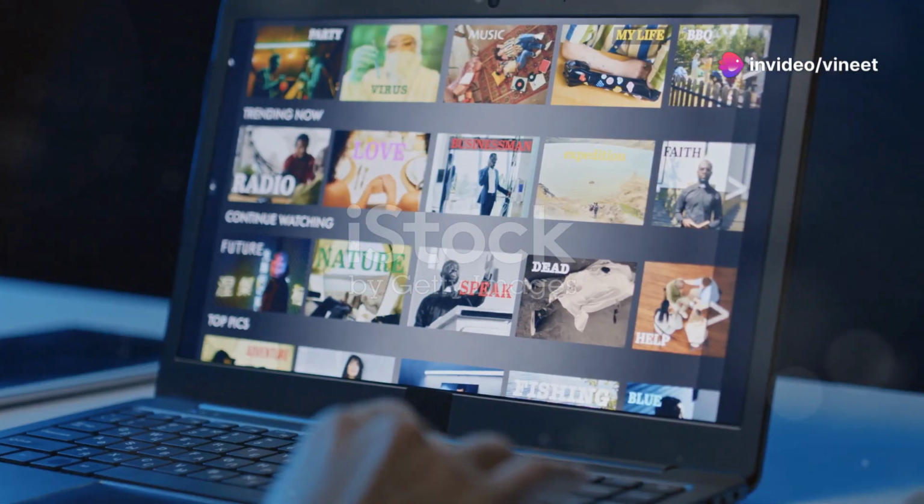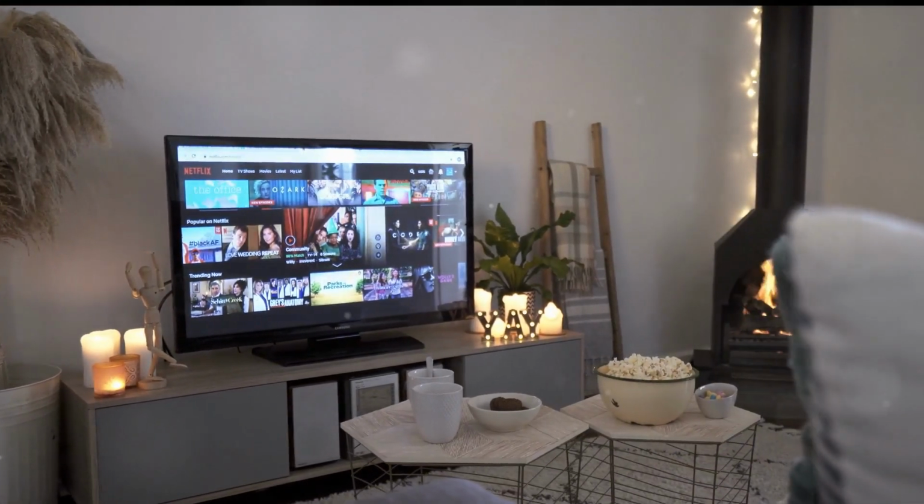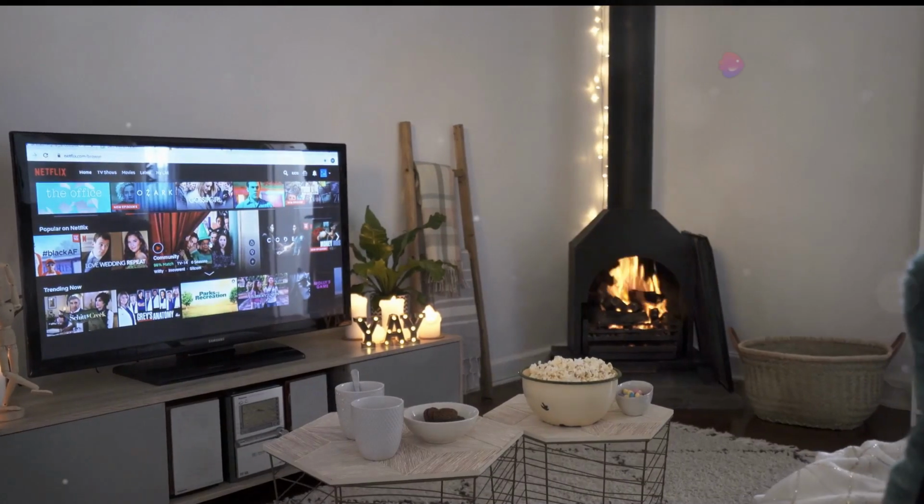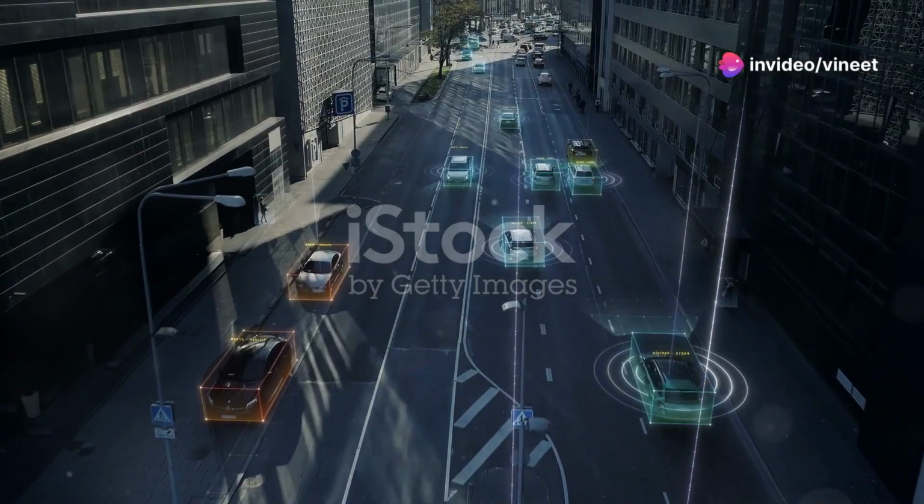Recommendation systems. Recommendation systems, like those used by Amazon and Netflix, provide personalized suggestions based on user behavior and preferences. They enhance user experience by offering relevant content.